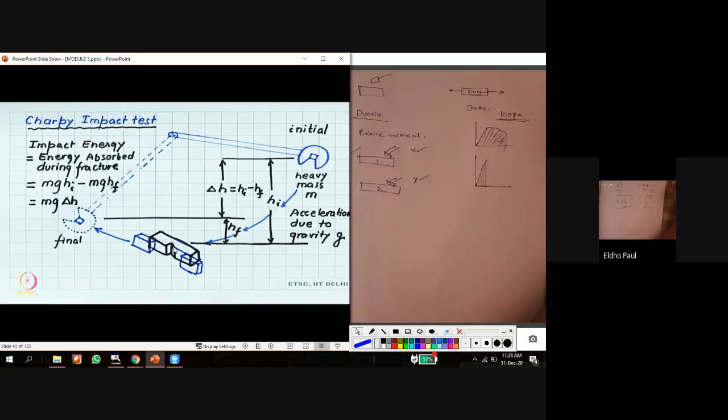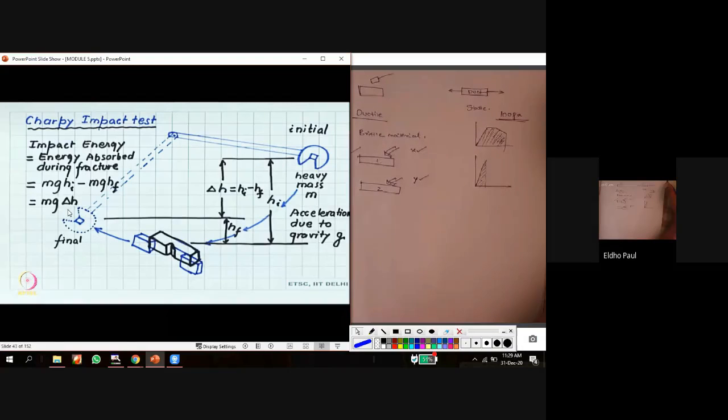Or we can say the energy absorbed by this workpiece for the fracture will be equal to MGHI minus MGHF. So Mg delta H is the amount of energy required to fracture the specimen, or in other words, the energy absorbed by the material or workpiece to fracture under the impact load is equal to Mg delta H.